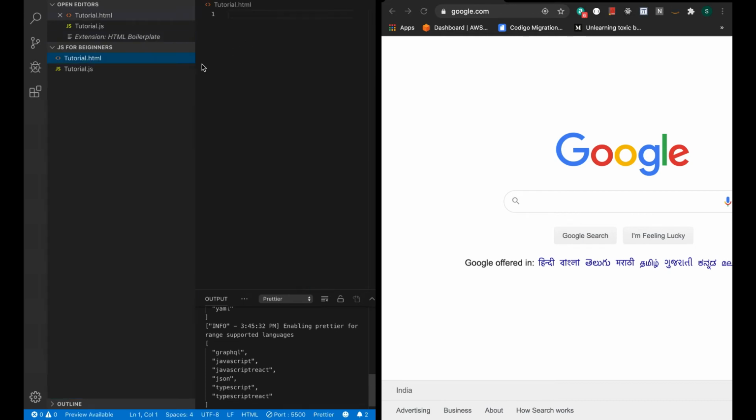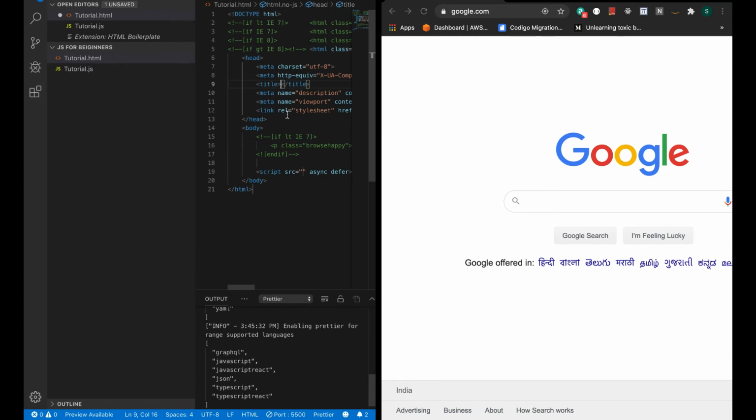Yeah, so I have already created one file called tutorial.html. So here it comes, the HTML boilerplate extension that we have installed just now. All you need to do, you write HTML, then it comes, select this one, HTML5 boilerplate, and boom, you have everything you need, right? So you don't have to write doctype, HTML, head, body, everything. So let's give a title to our app. We'll say JS for beginners.